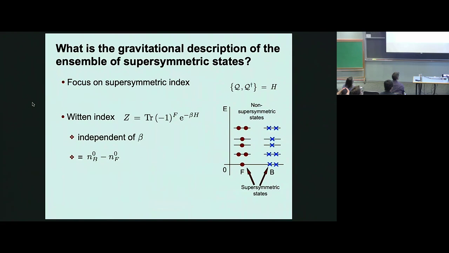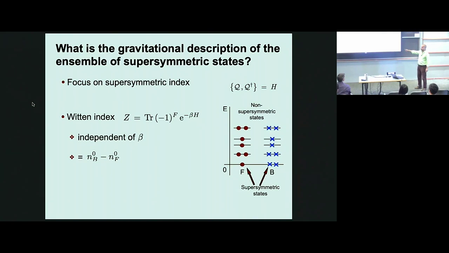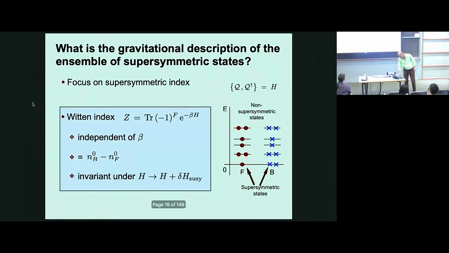And in order to define this trace for convergence, you need a non-zero beta, because there's a tower of states. But as we know, because of the pairing of bosons and fermions, this trace is independent of beta, and it's equal to the number of bosons minus fermions at zero energies. Those are the supersymmetric states in this problem. And because of this pairing, this index is also invariant under supersymmetric deformations of the Hamiltonian. Okay? So in this case, the supersymmetric states that were counted had zero energy.